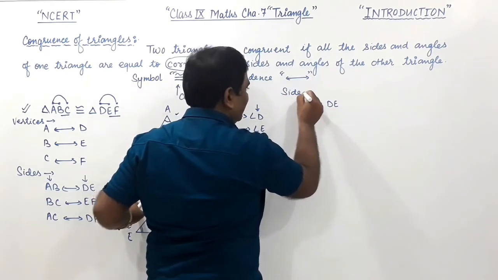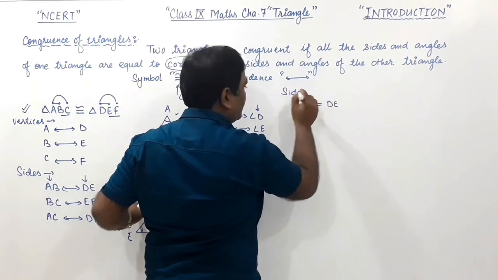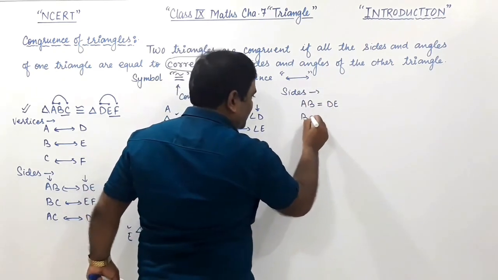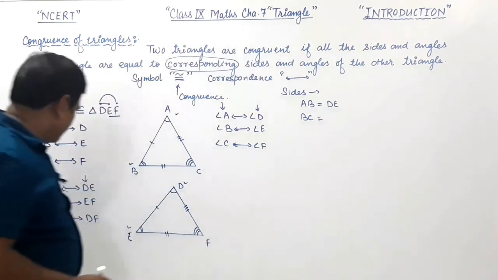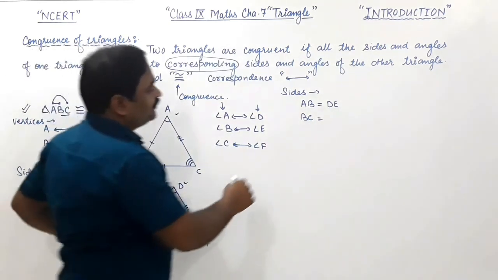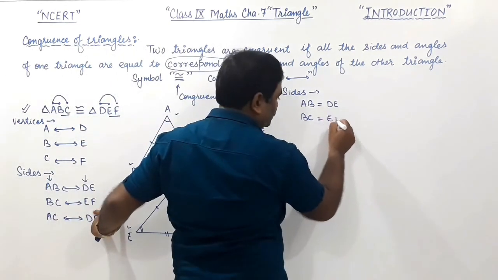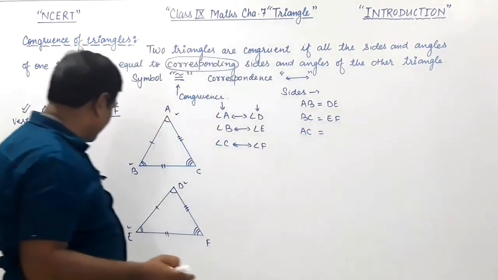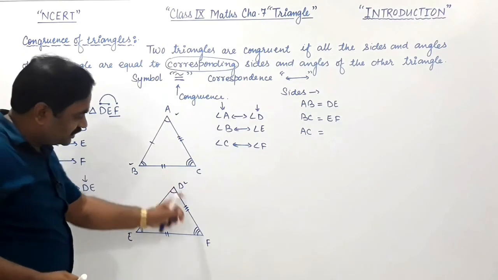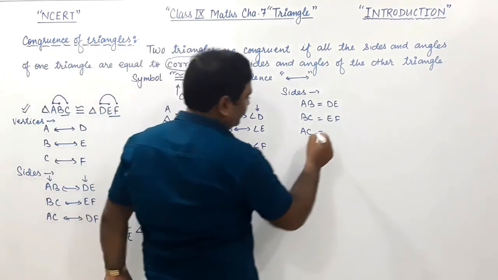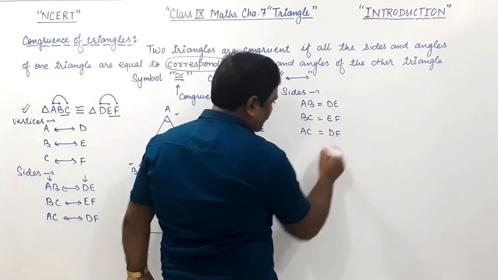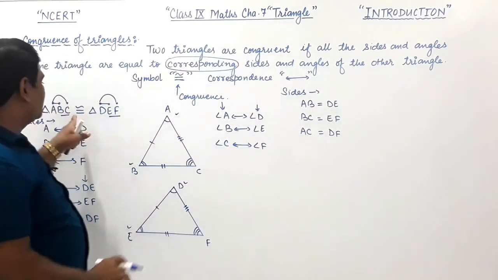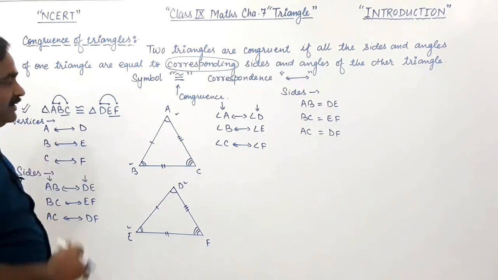Then BC will be equal to EF, and AC is equal to the corresponding side DF. These sides are equal since these two triangles are congruent.